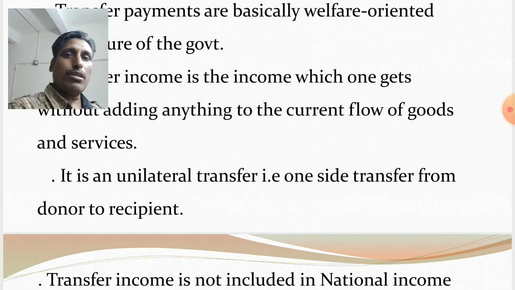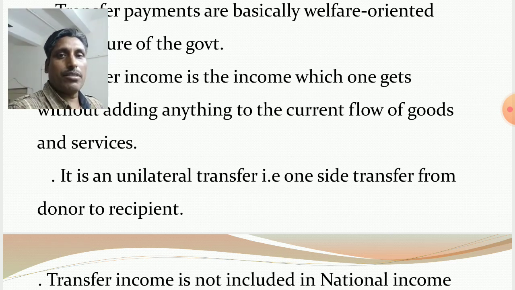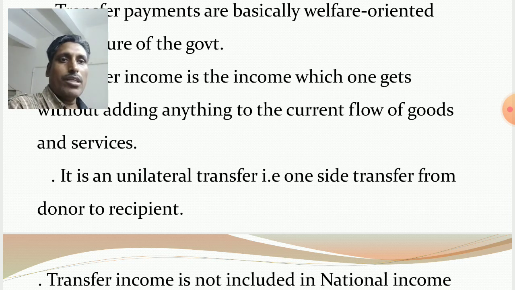Transfer from government to individuals, or individuals to government, or private corporate sector to government. So simply it is a one-side transfer from donor to recipient.